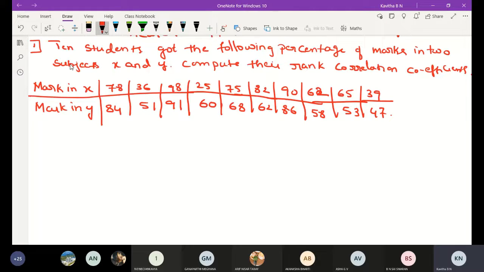We need to assign the rank. In that problem, the rank was already assigned, but in this problem, rank is not assigned. We need to assign the rank.